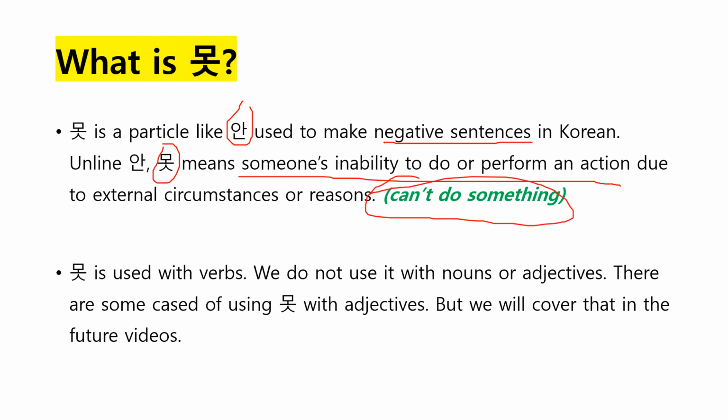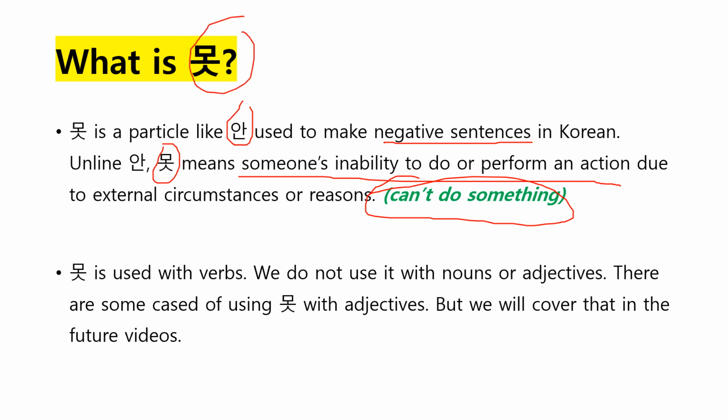So in 안, it's more of a person's intention not to do something. So I don't want to do something, I don't feel like doing something. In that case, you can use 안. But if you cannot do something because of someone or because of something, if there is a reason for that, then you should use 못.